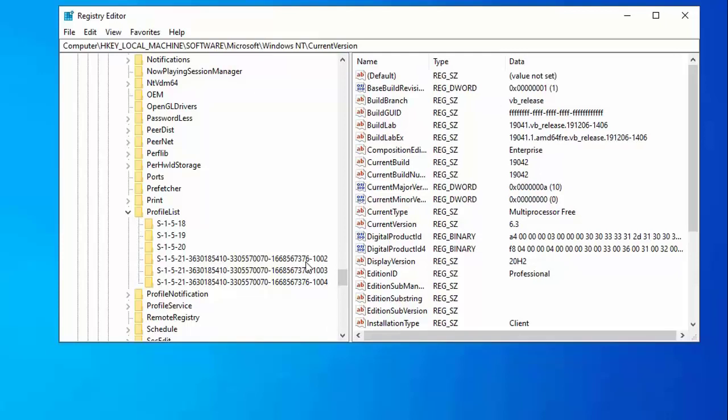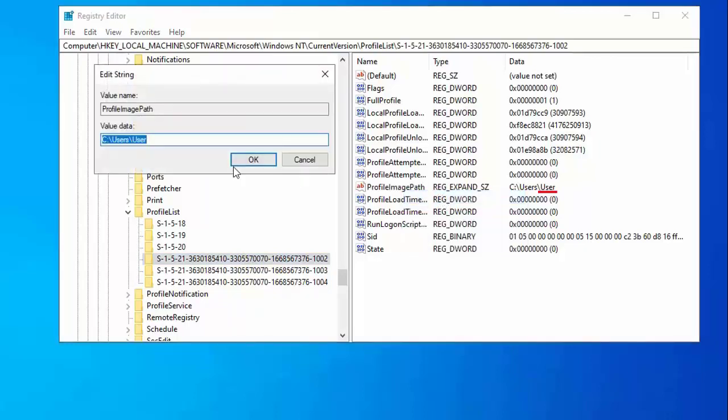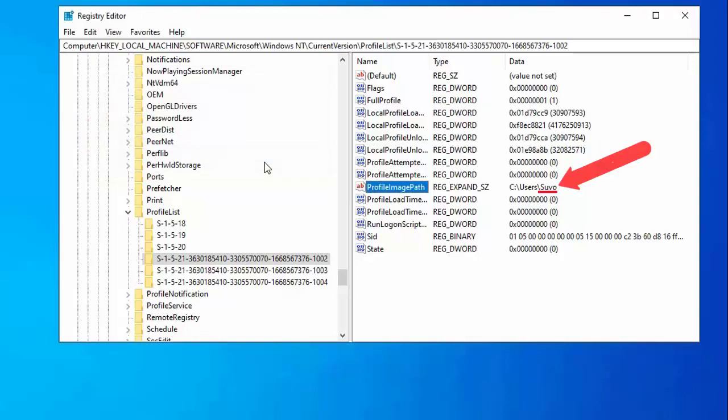Inside this, these are different security identifiers. This is 1002, this is 1003, this is for test user. 1002 is for the user named user. I want to change the name here, so selecting this, right clicking and entering into modify, and I am changing this value with my name Shubho. Clicking OK. See, the name has been changed with Shubho.